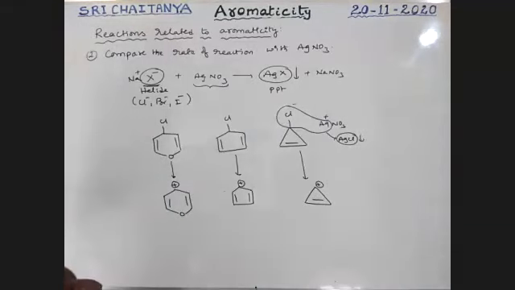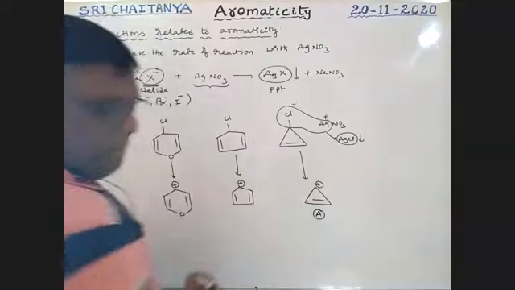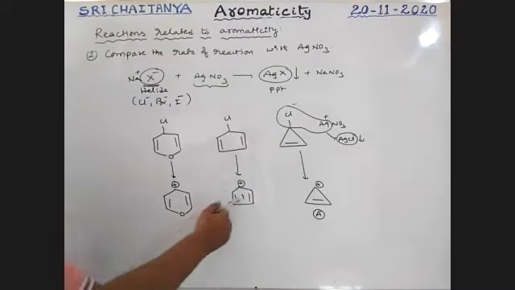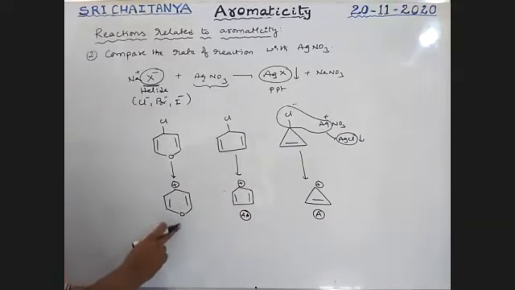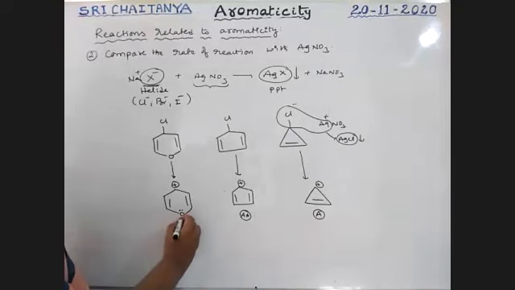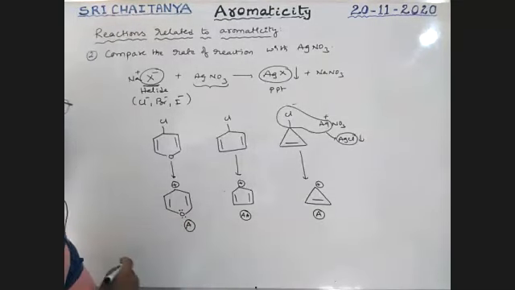Tell me, boys, which one is which? No doubt we know this one is aromatic. This one is anti-aromatic. This one, is it aromatic or anti-aromatic? Tell me. This oxygen has a lone pair, boys. Please don't mind. This is aromatic.